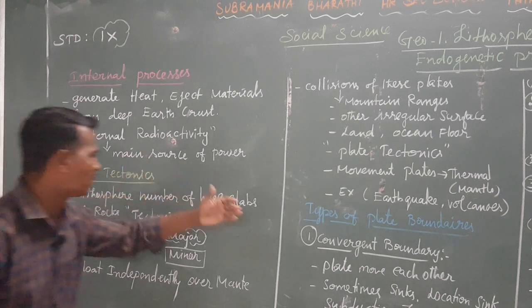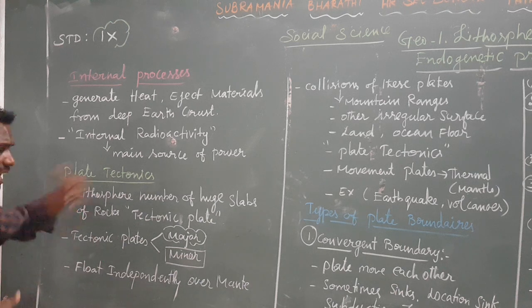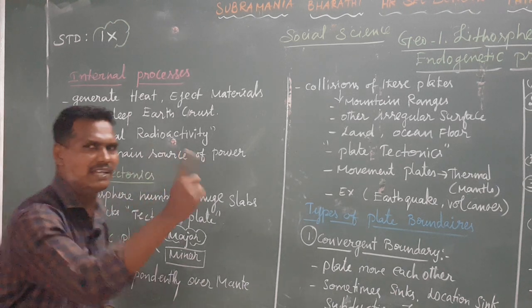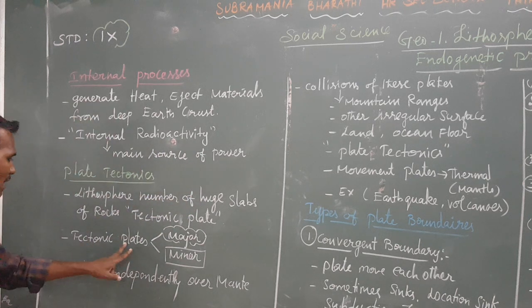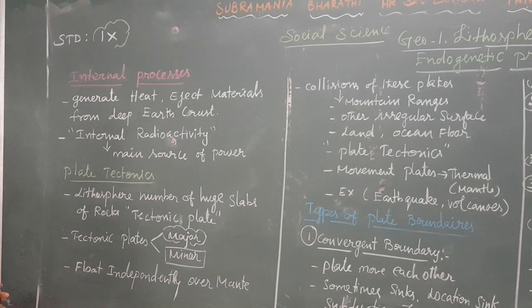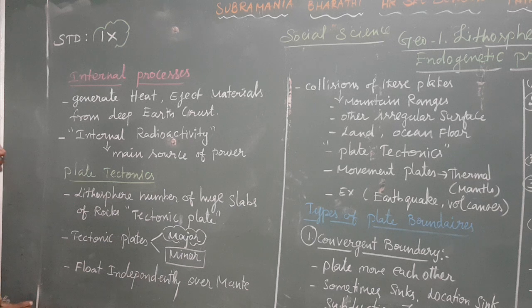What do you mean by tectonic plate? Not plate tectonic, tectonic plates. The tectonic plates are divided into major plates and minor plates. Each and every major and minor plate floats independently over the mantle.